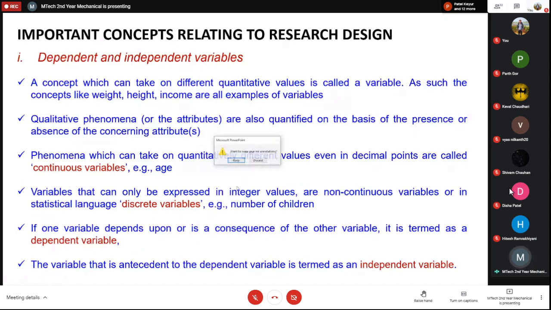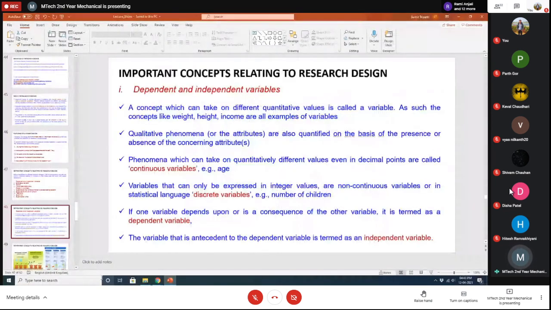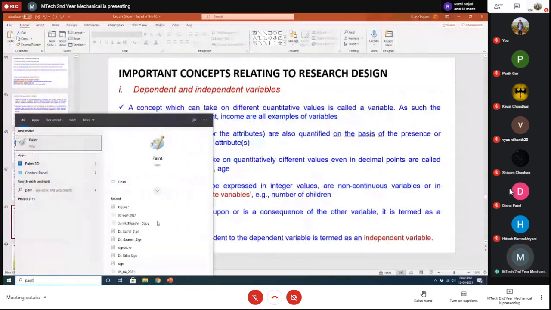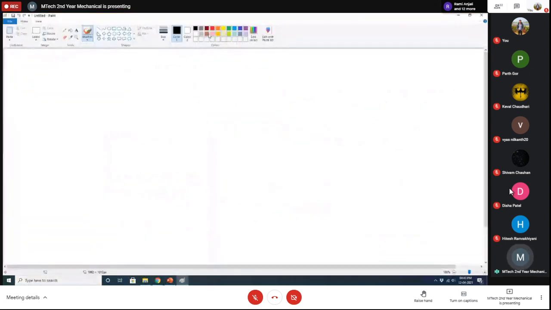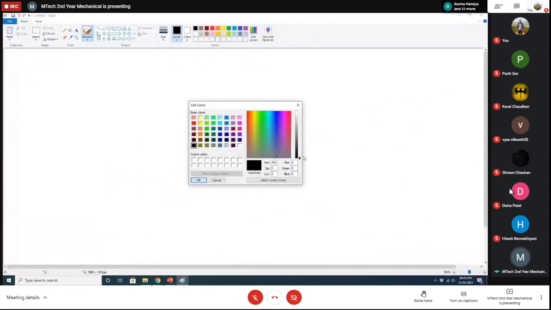This is something that you know, but if I open Paint and go to edit colors, then you can see that with hue, saturation and lightness, or the illumination, with these variables we can present the colors in this RGB format, the red, green, blue color format, right? So all these are presented in terms of numbers. These characteristics of colors can also be quantified.